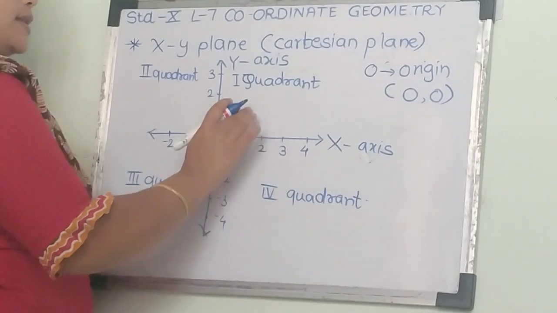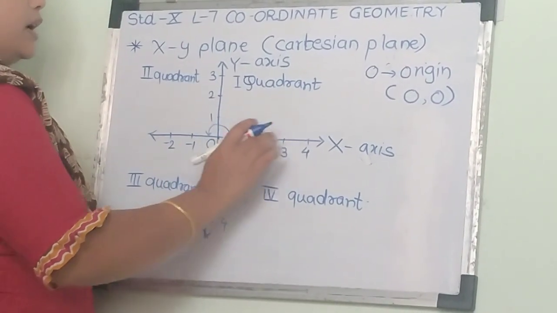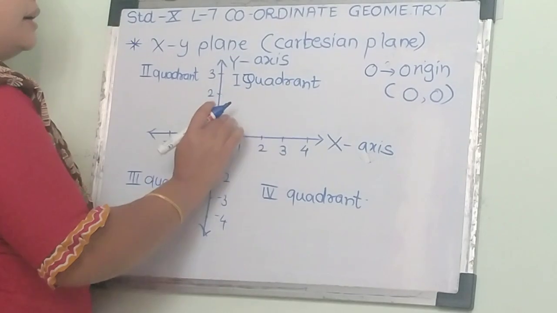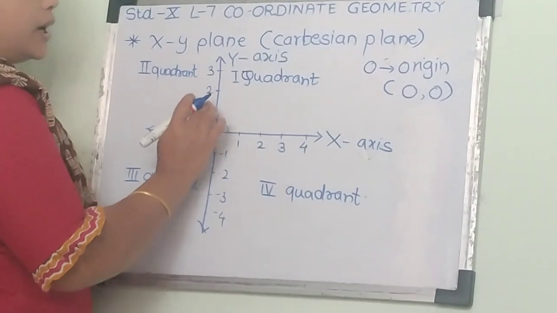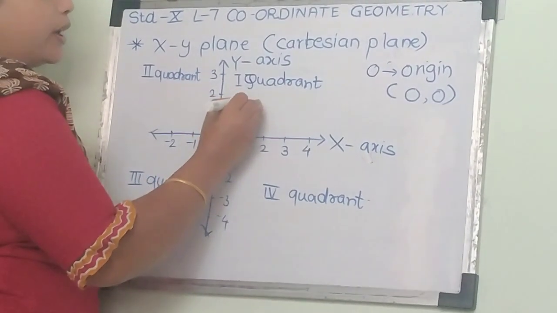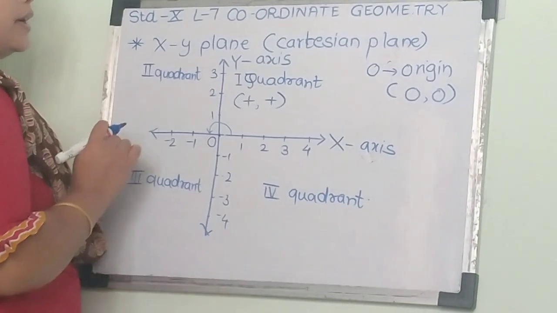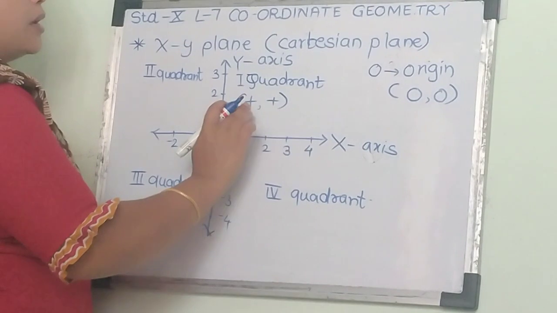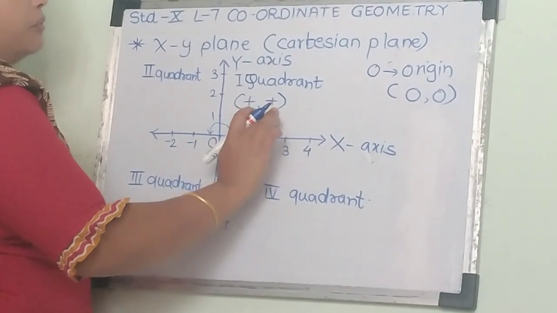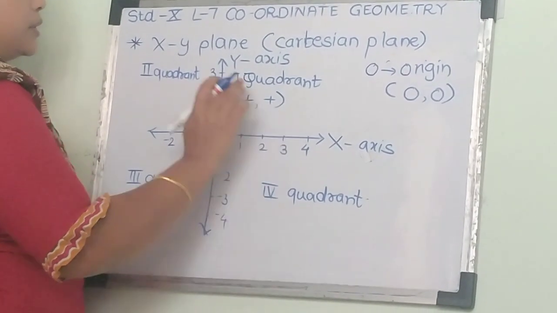Now in the first quadrant, if you observe, the x-axis points and y-axis points are both positive numbers. So every point in the first quadrant is positive, meaning the x coordinate is positive and the y coordinate is positive.